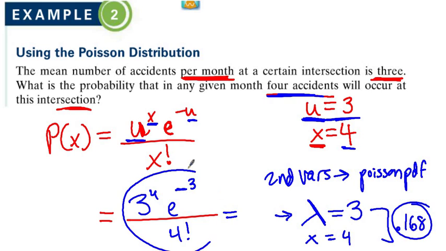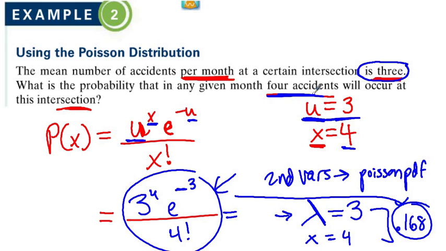Okay, and what I'm going to do is put that in my calculator as well, and if you want to verify for yourself that it works, obviously you have to be careful with parentheses here. But when I put this number in right here, I do get the same value. 16.8% chance that where there are three accidents on average in a given month, you'd have 4. So, obviously if they ask what's the chance that you'd have 15, that's a lot less because the average is only 3. 4 is only slightly higher than average, so still a possible option.